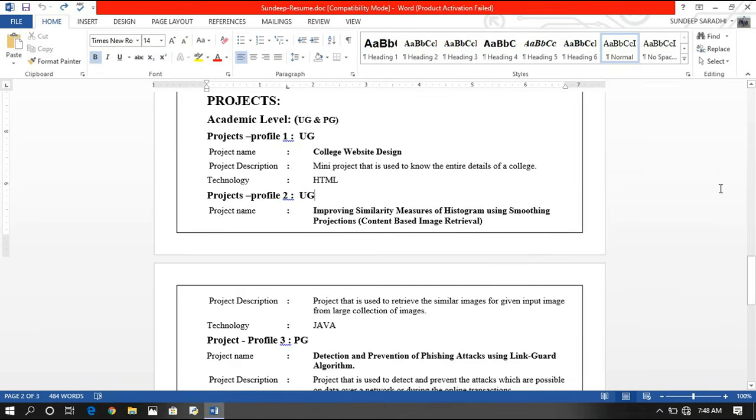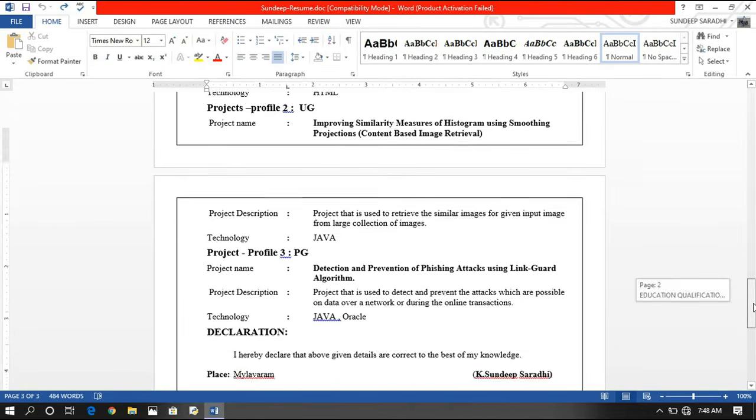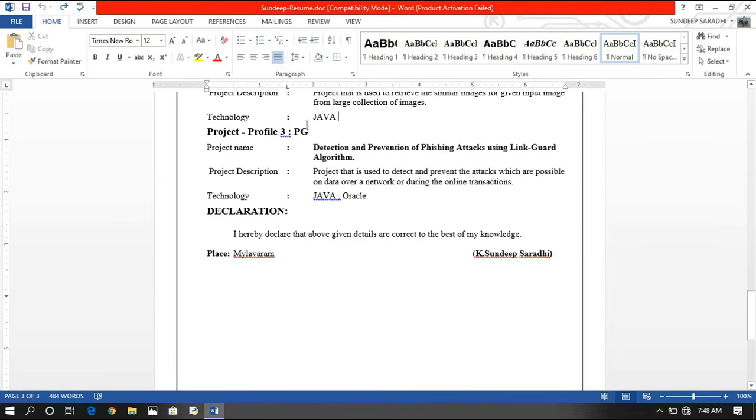And project profile 2 is also UG, that means I have done another project in my BTech. So the project name, the project description, here also only 1 or 2 sentences is more than enough, and the technology used to develop this project. And then the third project is on PG, so I have done this project in my MTech. So project name, project description, and the technology used for developing the project.